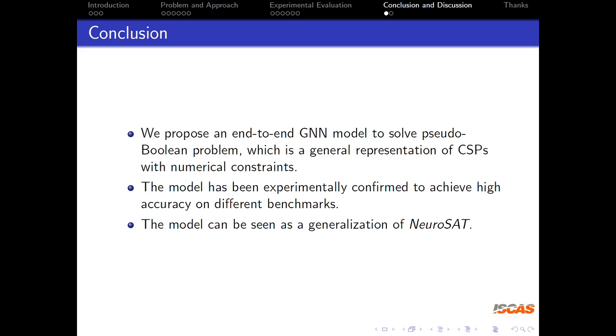Finally, let's make a conclusion. We propose an end-to-end GNN model to solve pseudo-Boolean problems, which are a general representation of constraint satisfaction problems with numerical constraints. The model has been experimentally confirmed to achieve high accuracy on different benchmarks, and the model can be seen as a generalization of NeuroSAT.